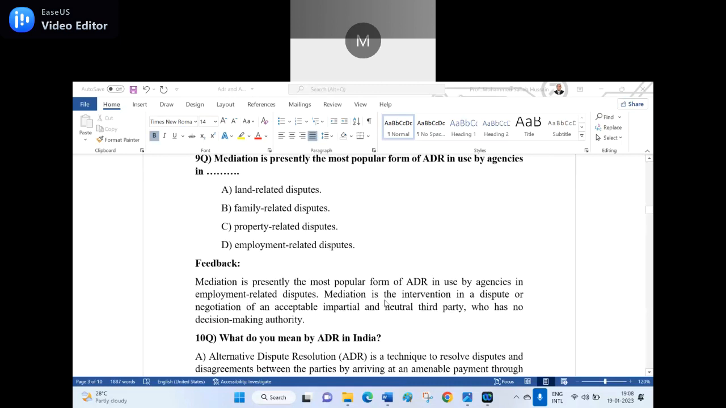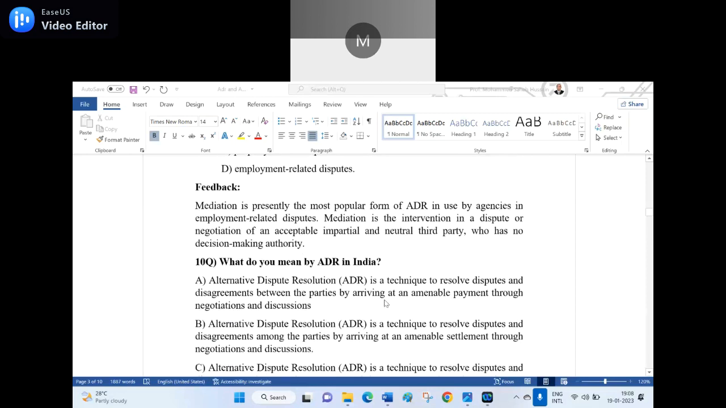Mediation is presently the most popular form of ADR in use by the agencies in employment related disputes. Mediation is the intervention in a dispute or negotiation of an acceptable, impartial and neutral third party who has no decision making authority.